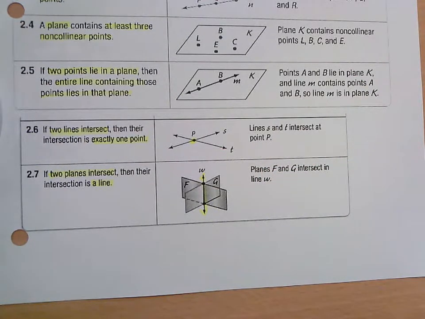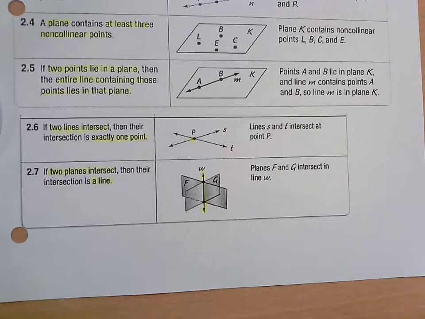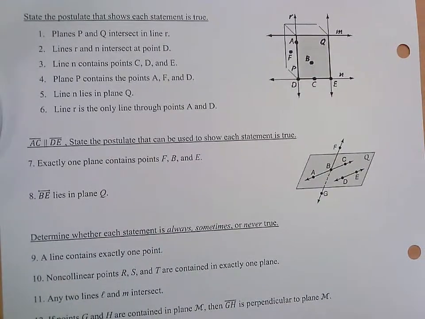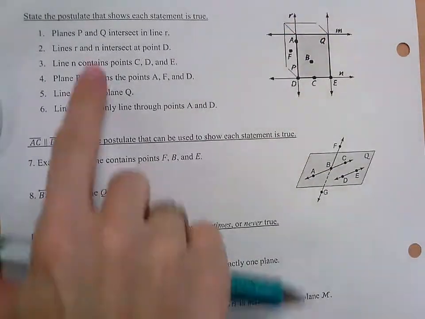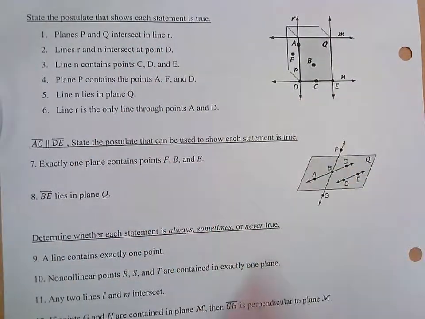So some of the questions on the back, we are going to be kind of flipping to name the postulate. But again, thinking ahead to your quiz, you don't have to name the number of the postulate with a question. So this is just getting us used to the postulates when we have them available to us. So it says state the postulate that shows each statement is true. So it does give a diagram. Some of these I think you could probably read through and not necessarily need to see the picture to name the postulate based off what the postulate says.